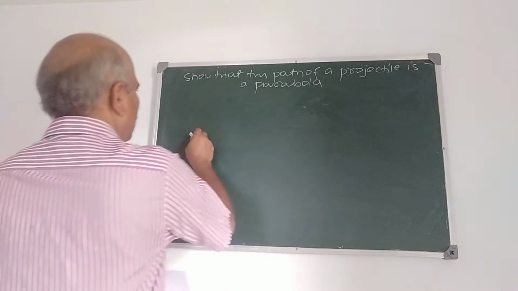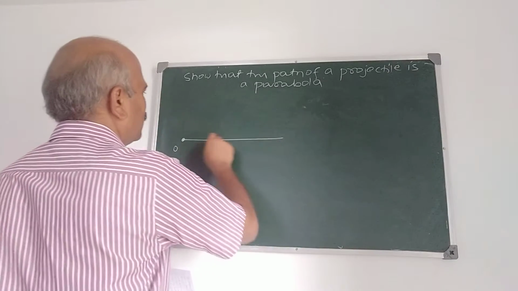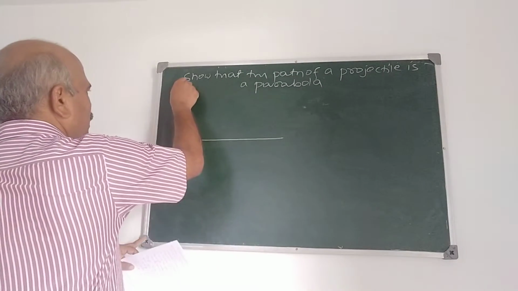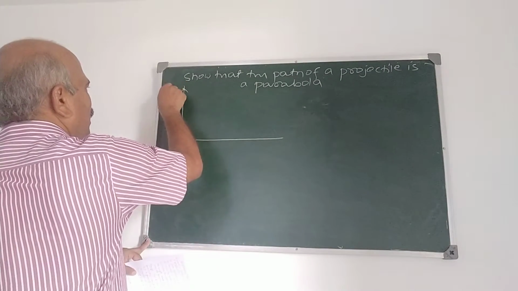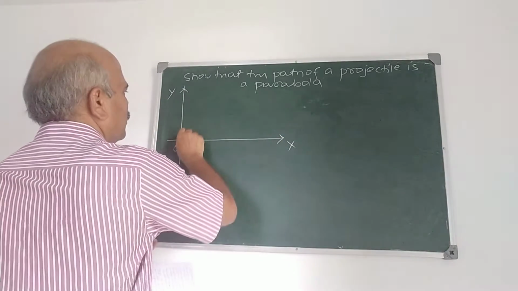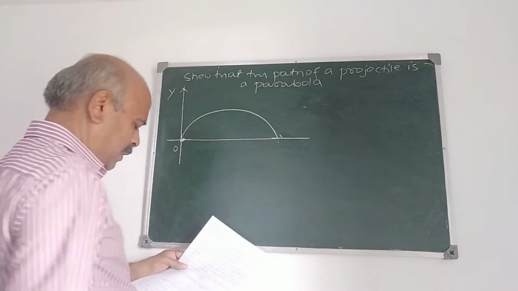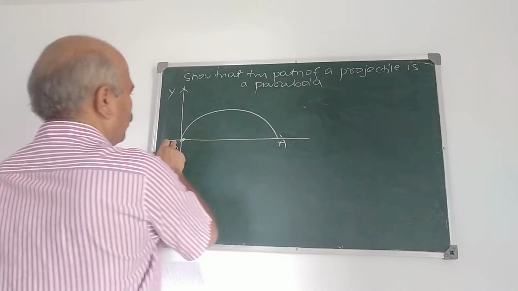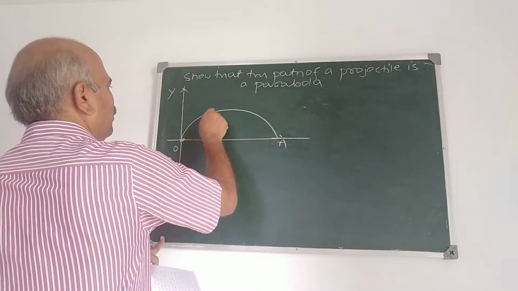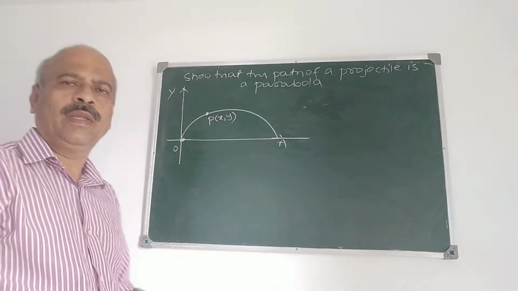Now to prove this, suppose a particle is projected from a point O, this is the horizontal line, from O, and we consider the horizontal and vertical lines through O as coordinate axes, x and y axes. Suppose the particle is projected like this and it hits the plane through the point of projection at A, and P is the position of the particle, and coordinates are x, y at any time t.